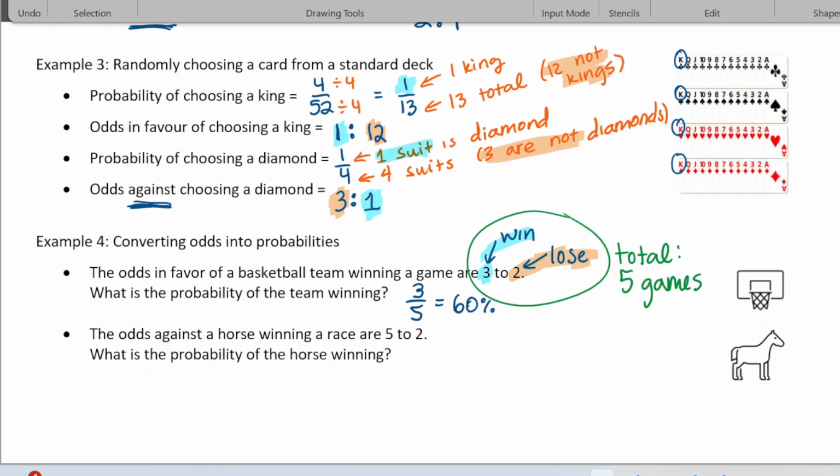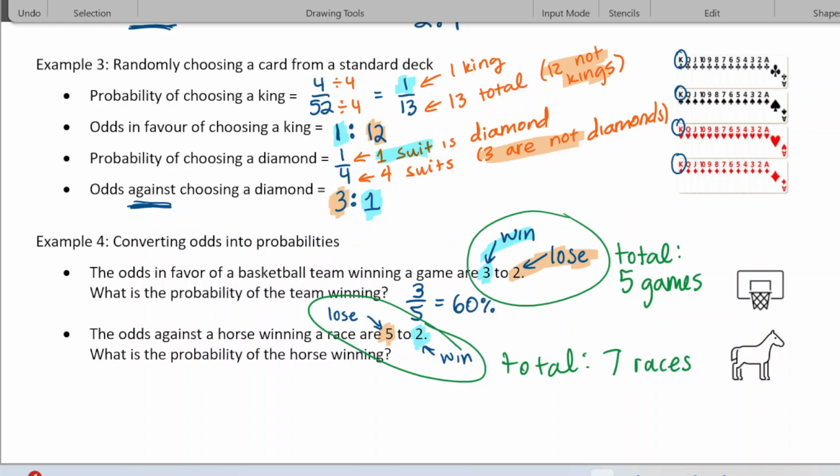What are the odds against a horse? So the odds against a horse winning are 5 to 2. That means if it's the odds against, we're doing losses to wins. So they lose 5, because it's the odds against, and they win 2. That means the total they're talking about here is 7 races.